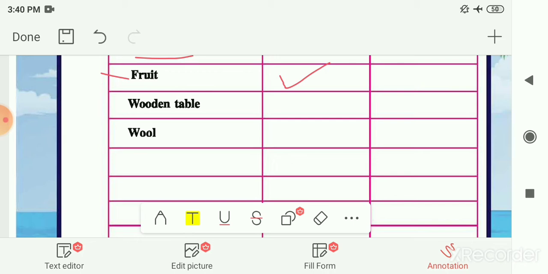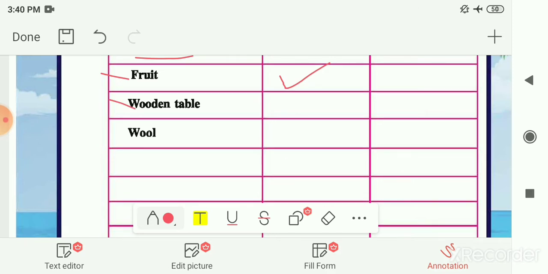Next is wooden table. We make a wooden table from wood, and we get wood from trees. That means we are getting it from plants. Next is wool. We get wool from different animals like sheep, camel, etc. So in short, we are getting wool from animals. Here we have to tick mark.